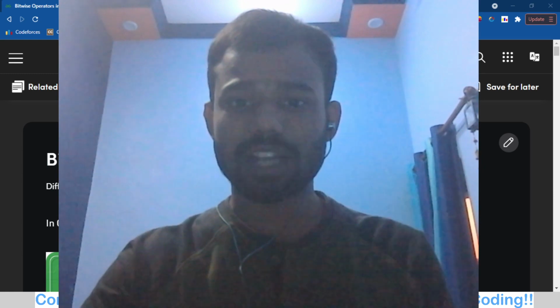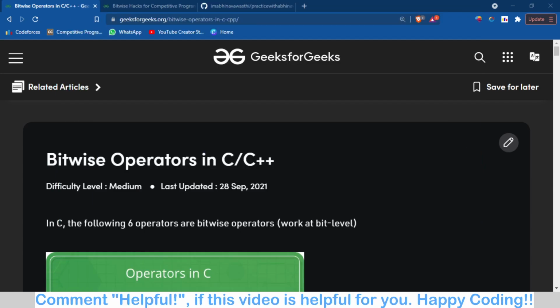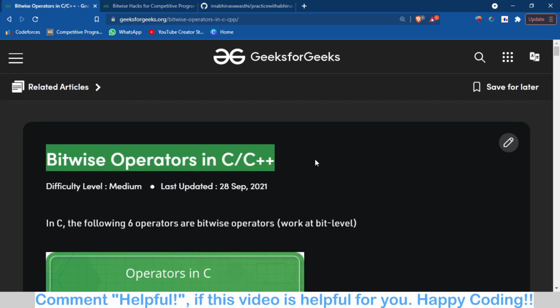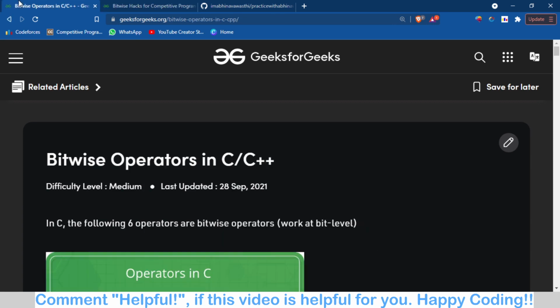So let's start. This is the first blog which we are going to discuss today. So today we are going to discuss two blogs. The first one is bitwise operators, in this blog we will just talk about some intro of bitwise operators, or a little bit of theory. And the second blog is really amazing. It is bitwise hacks for competitive programming. So we are going to discuss both the blogs. So let's start from this.